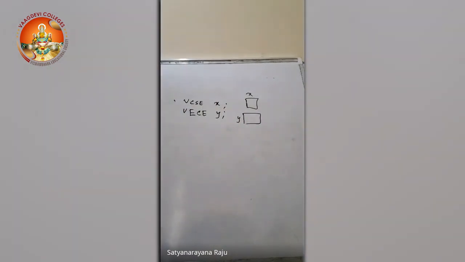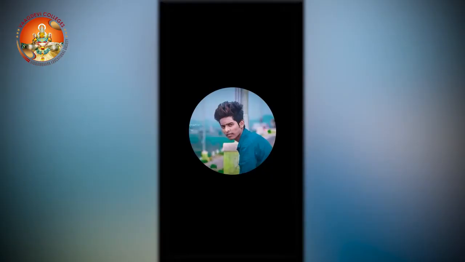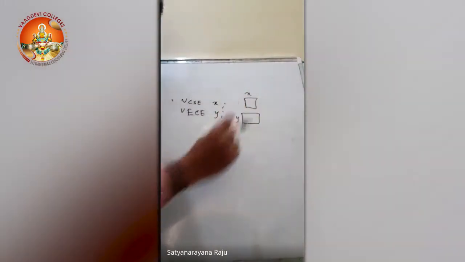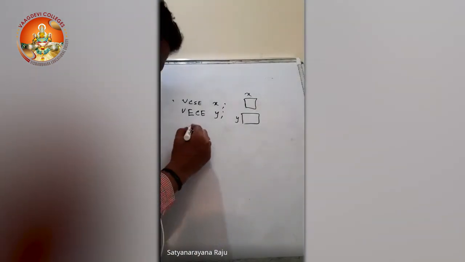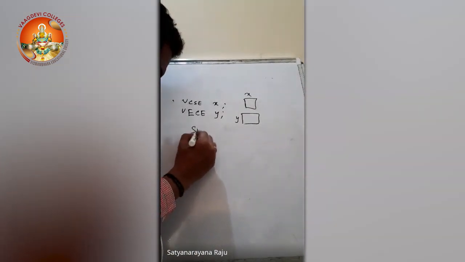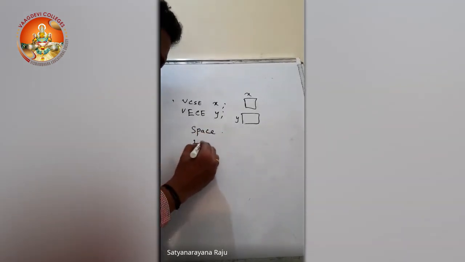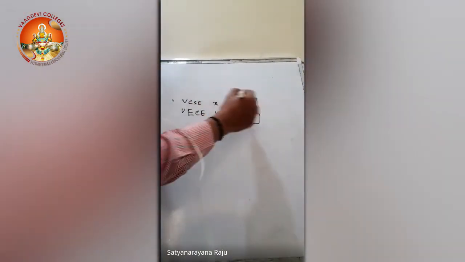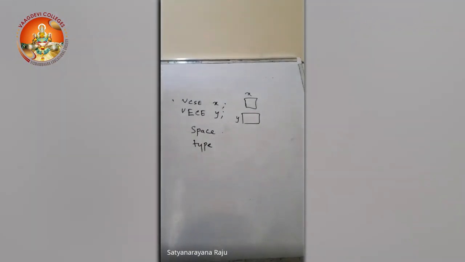Now, will X study an electronics subject or a computer subject? His answer: X will learn the rules and regulations of CSC itself, and Y will follow the rules and regulations of ECE. So by the declaration, two things will be decided. One is how much amount of memory space is to be allocated, and what type. Here all the subjects which belong to the CSC type will be learned, and in the second case all which belong to the ECE course will be learned.